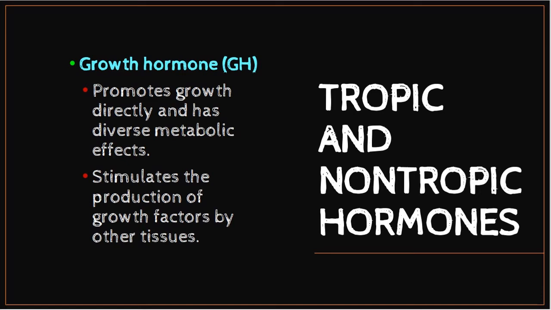It is also well known that GH can increase protein anabolism by increasing amino acid uptake or protein synthesis, as well as decreasing oxidation of protein.